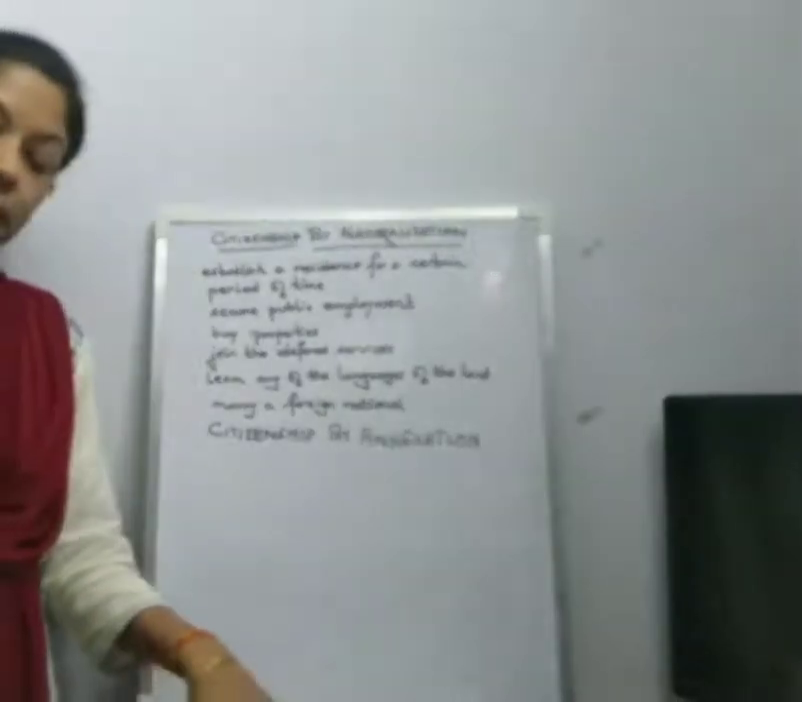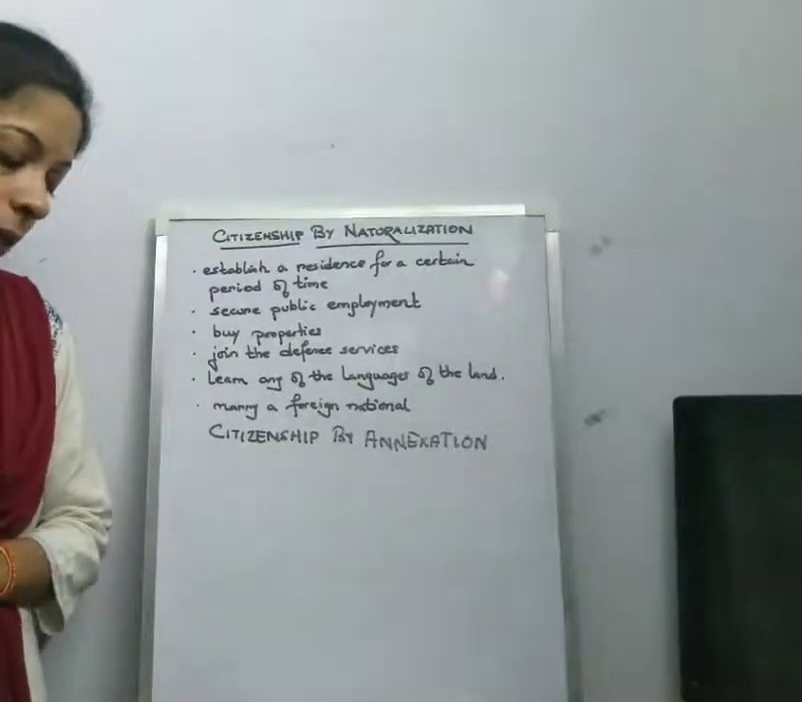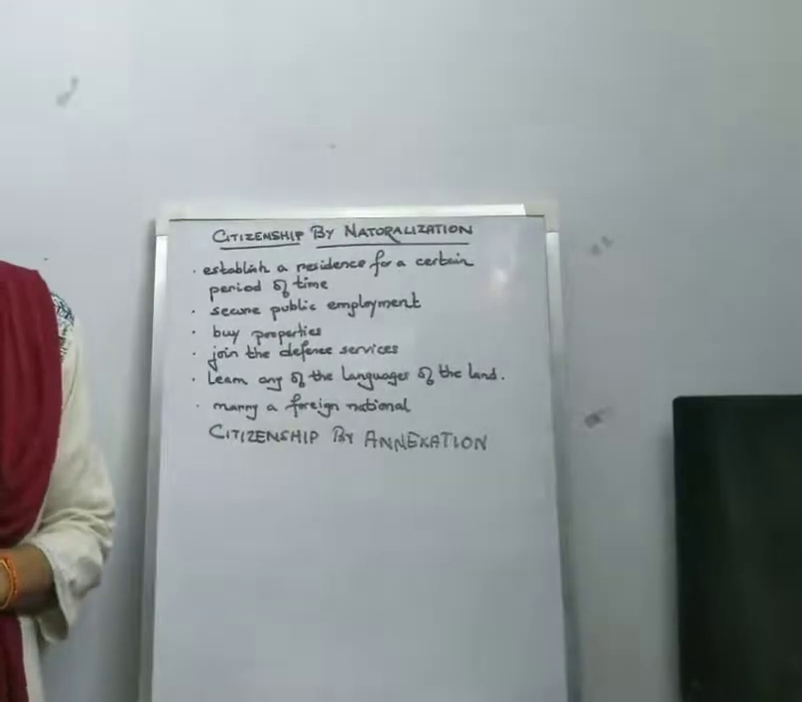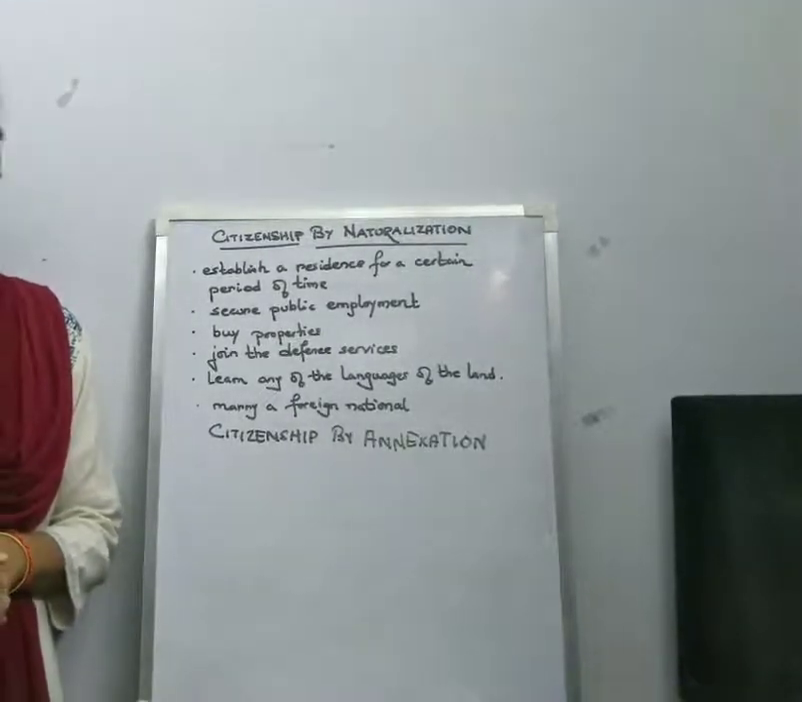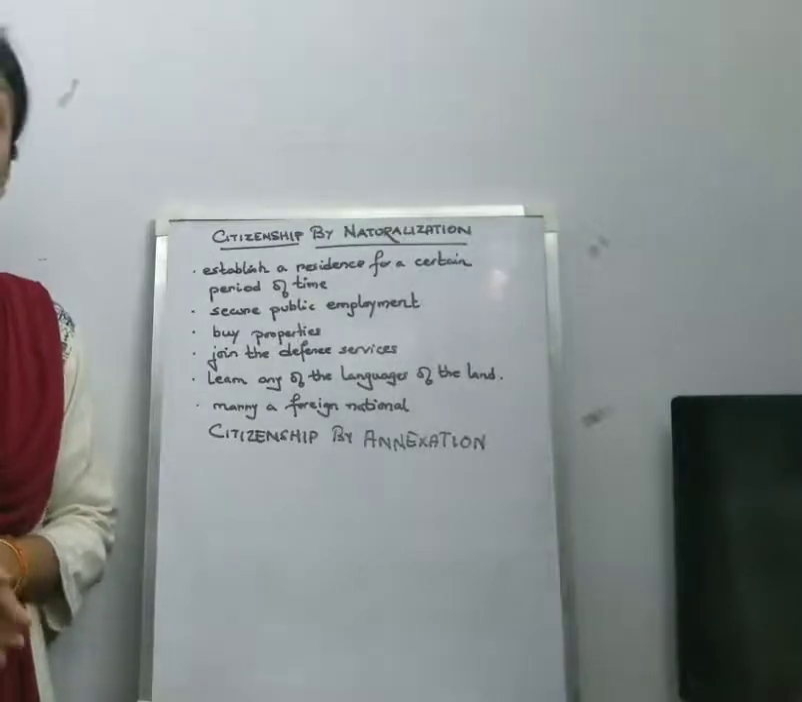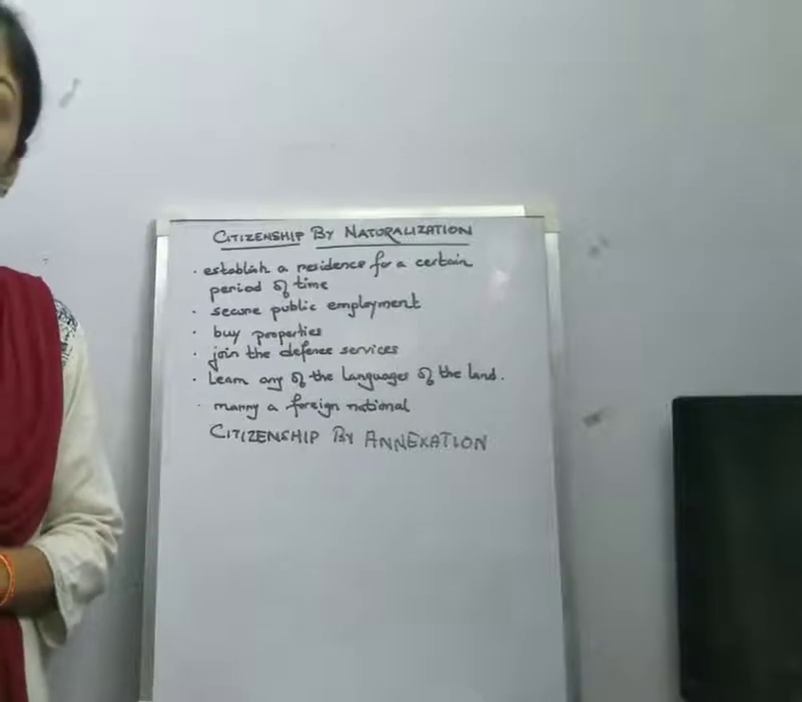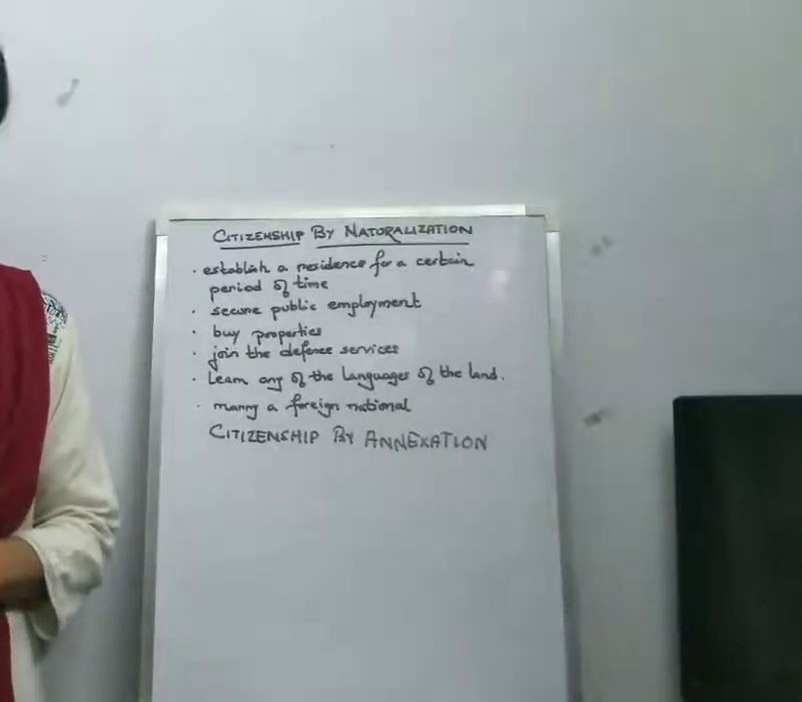Now, what does it mean, citizenship by naturalization? That a person or an alien or a foreigner can apply for citizenship to a particular state, on the condition that he fulfills certain criteria given by the state, and this process of getting formal citizenship of another state is known as citizenship by naturalization.